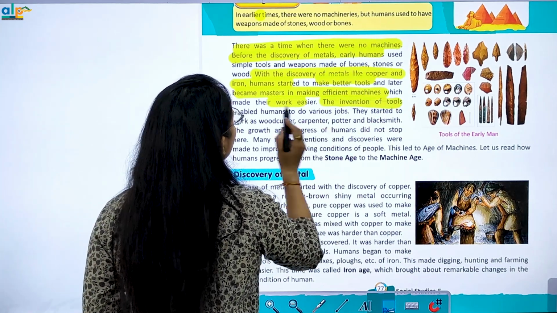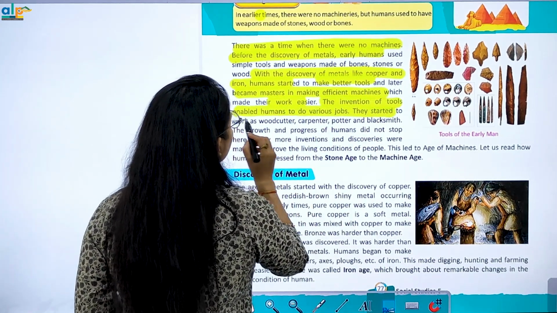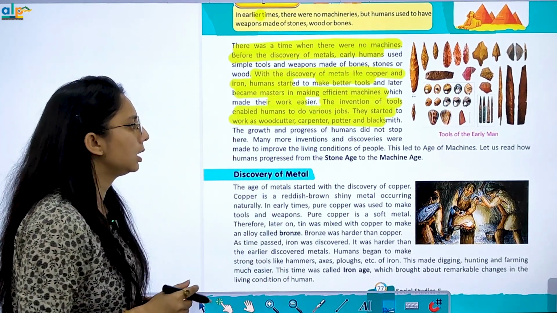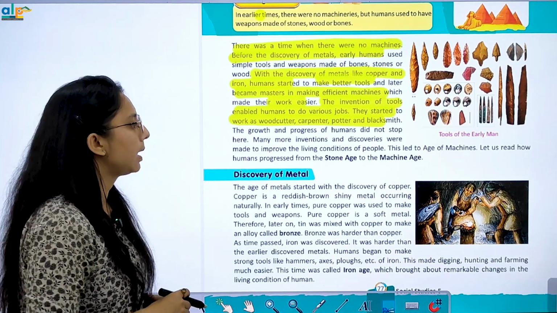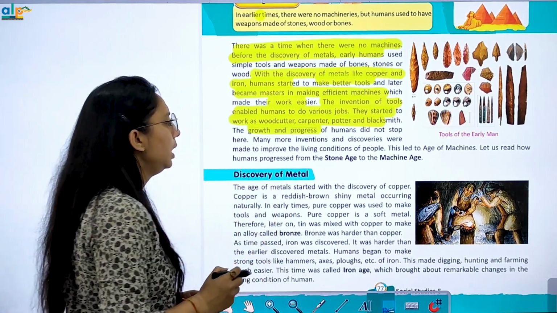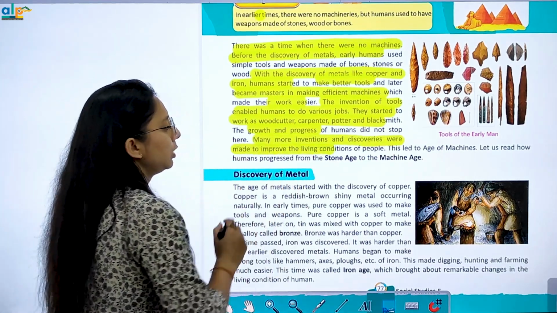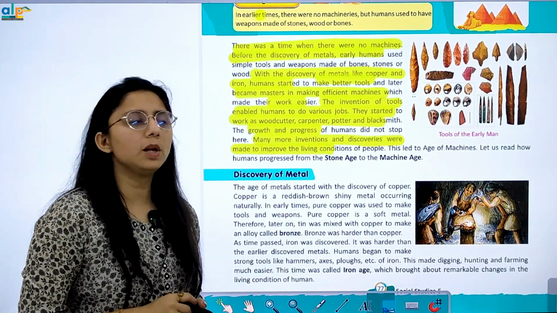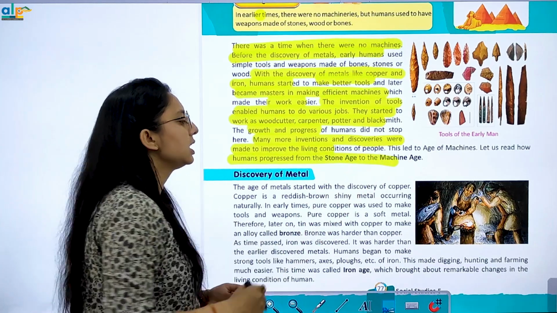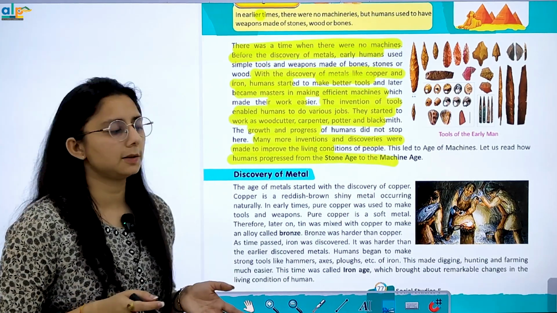The invention of tools enabled humans to do various jobs. They started work as woodcutters, carpenters, potters and blacksmiths. The growth and progress of humans did not stop, and many more inventions and discoveries were made to improve living conditions. This led to the age of machines, and human progress from the Stone Age to machines.